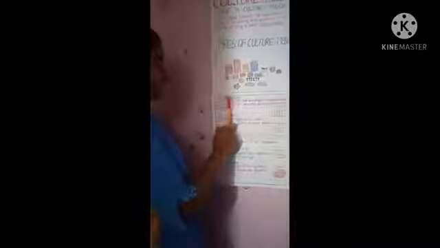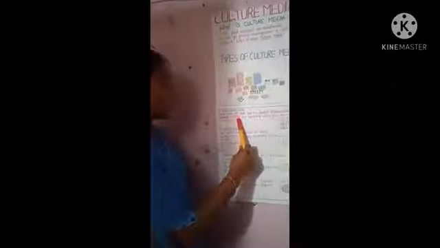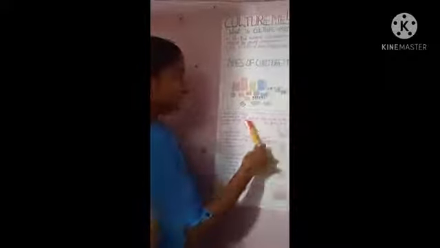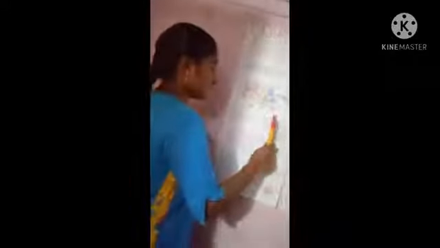Let's go to another topic, semi-solid medium. Actually, what is semi-solid medium? It is a soft medium and is useful in demonstrating bacterial motility and separating motile from non-motile strains. Motility means movable; the bacteria move from one place to another. Motile means movable, and non-motile means not moving. This is the diagram of semi-solid medium.